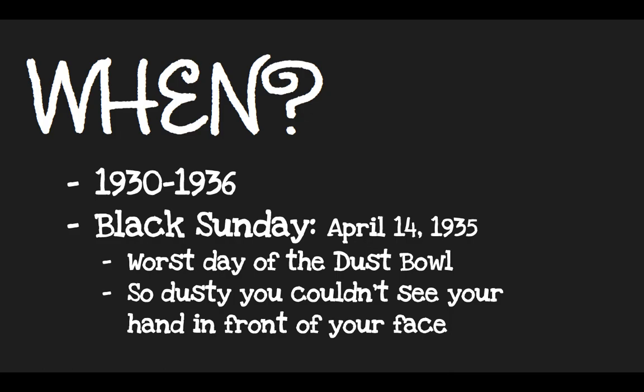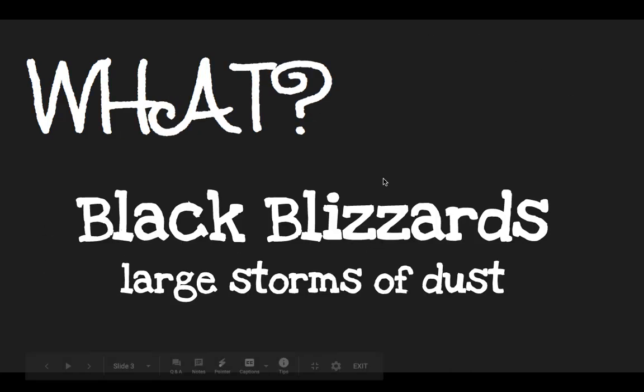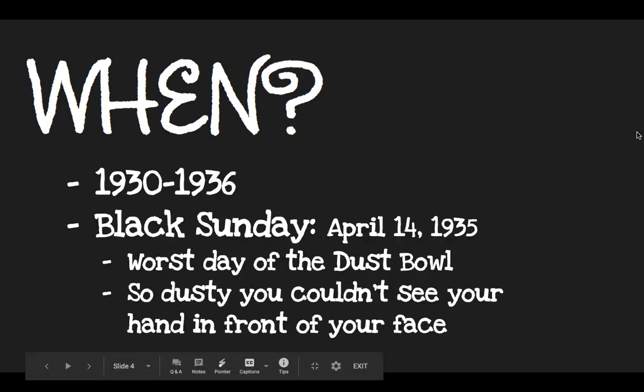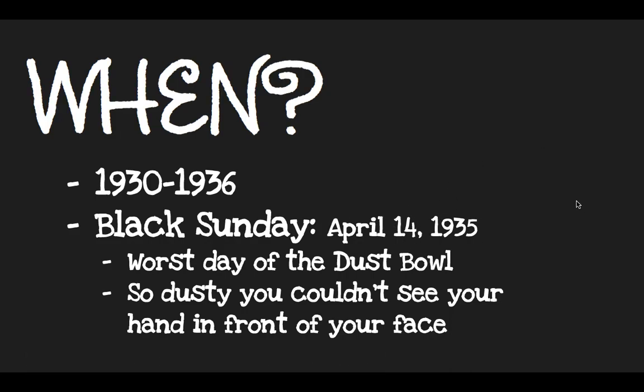Specifically, there's one day in 1935 that was by far the worst day of the whole Dust Bowl. It was so dusty that people couldn't see their hand right in front of their face. They called this Black Sunday because, again, these are called black blizzards. They're huge storms of dust. Black Sunday was April 14th, 1935, and it was the very worst day of the whole Dust Bowl.